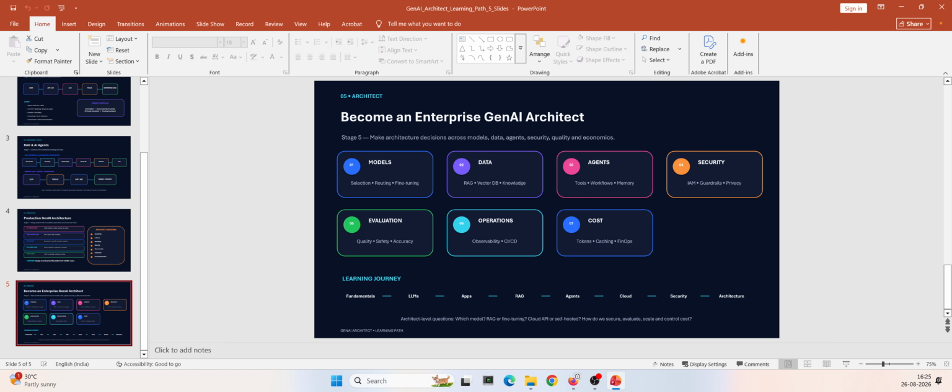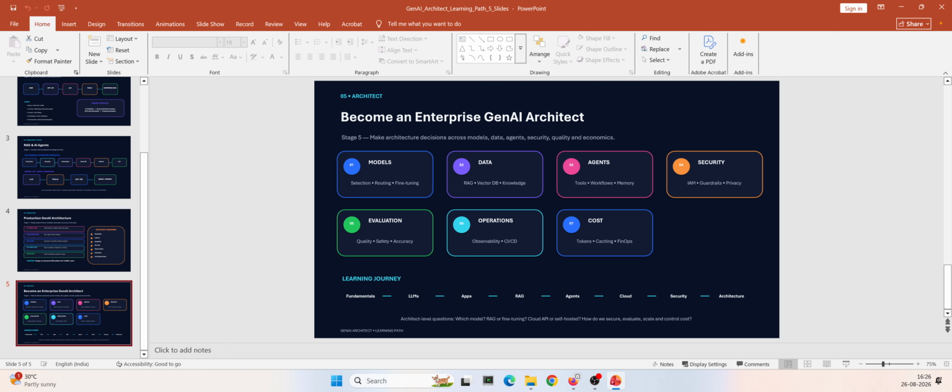Last but not least is costing. Here we look at how many tokens we are using, right? Can we cache responses? Can we route simple requests to cheaper models? Can we optimize our architecture? So when we master these seven areas, we will have a very strong foundation for any GenAI architecture for an enterprise, right?